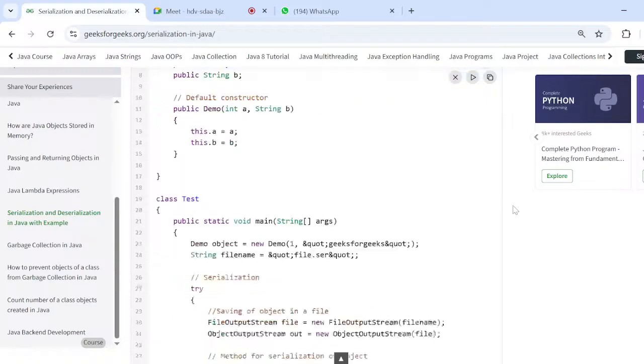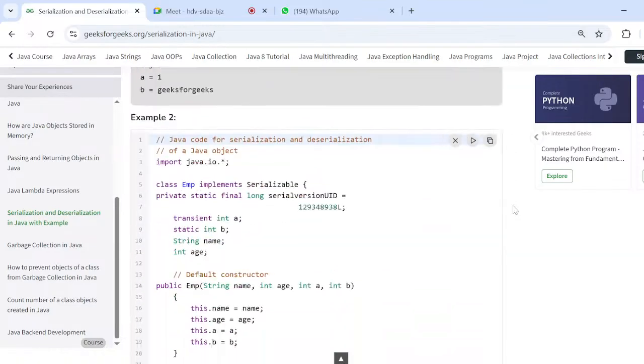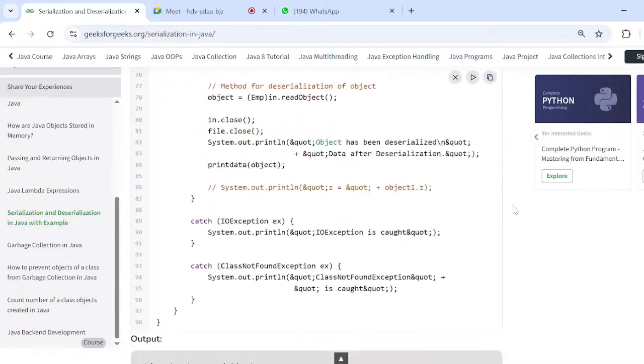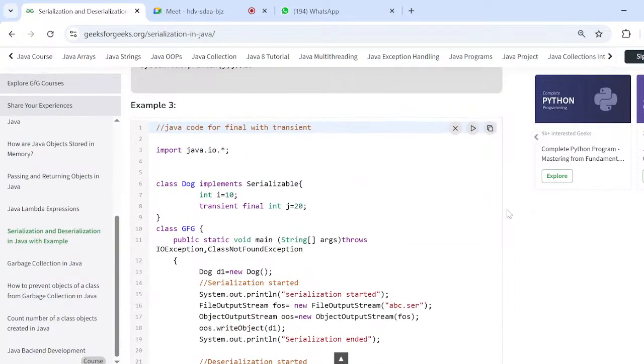So these are the examples actually. You can go with any example. Presently, as of now, I am going with this example. Coming to here, Dog is the one class, and Serializable is the interface. So make sure whenever we are writing the serialization, we have to import the Serializable. This is the make-sure point.